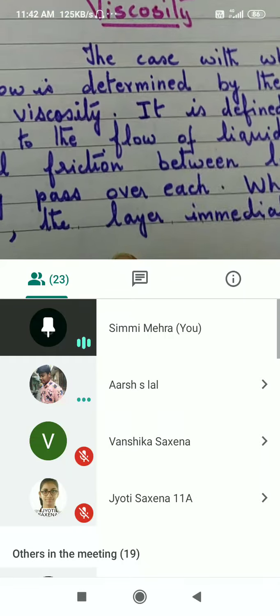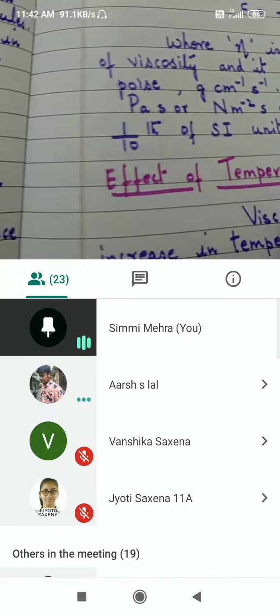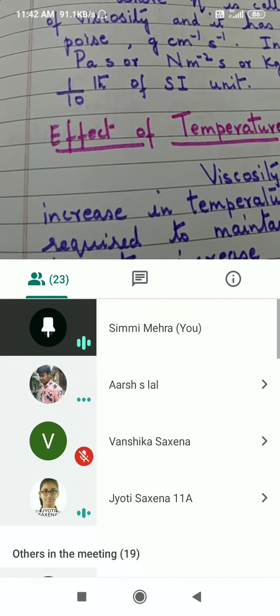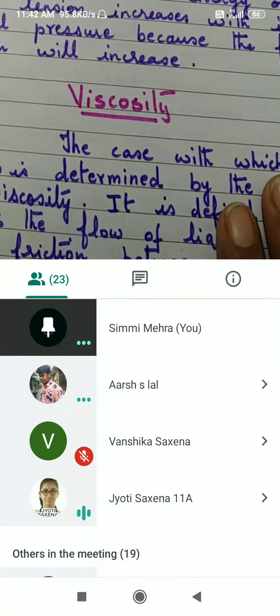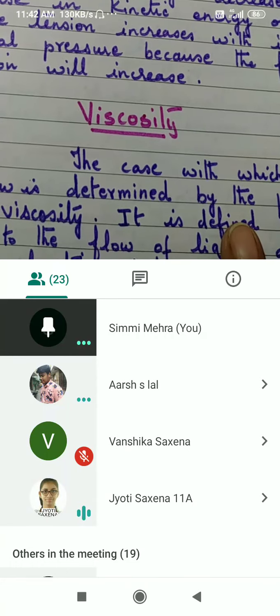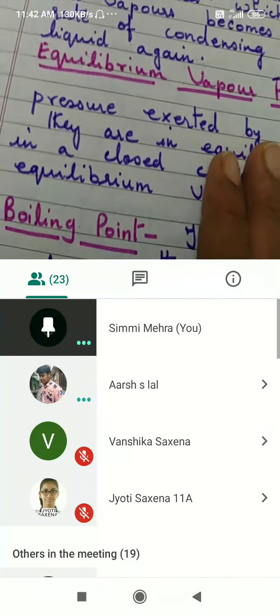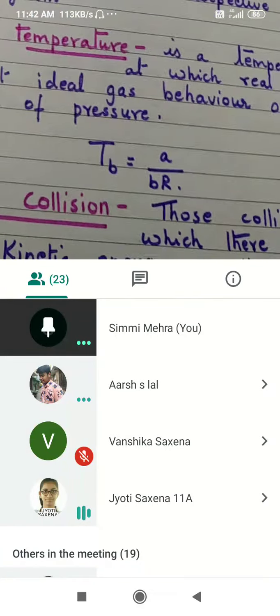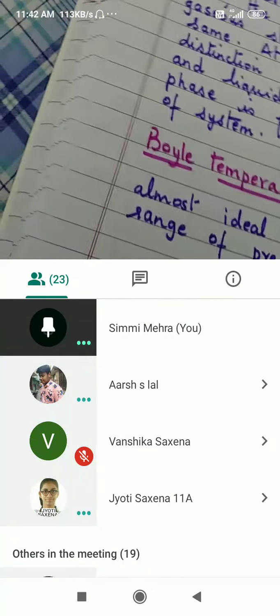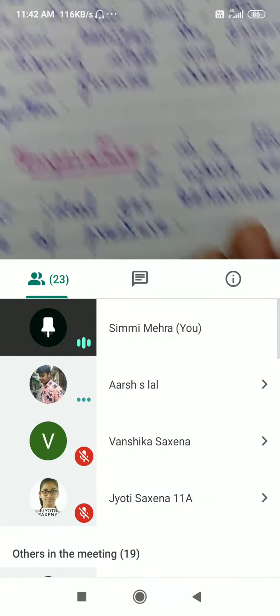So this page you want. This page is there. Effect of temperature on viscosity. Okay, only this page is missing. Okay, I'll send you right now. Okay, before evaporation, this left side page. Okay, this is missing.